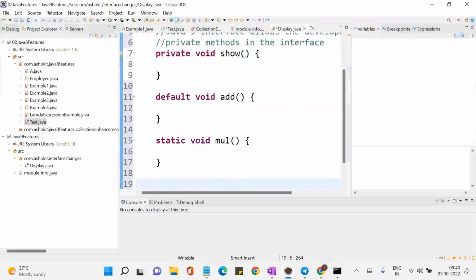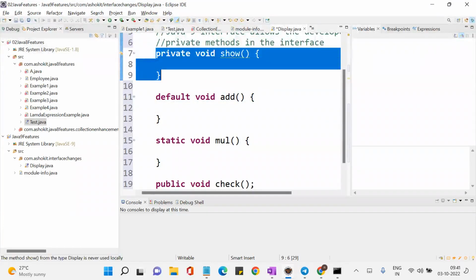Let me write an abstract method. So I'm able to write an abstract method, a static method, a default method, and the new thing that happened is I'm able to write a private method also. Now, what is the use of this private method?